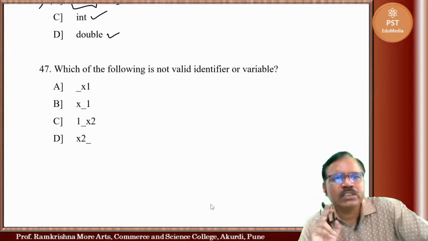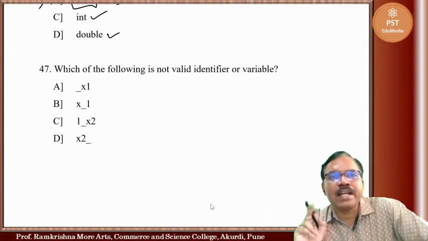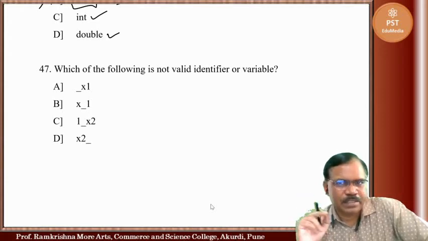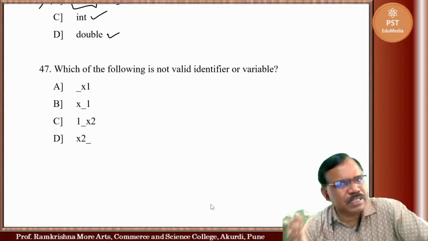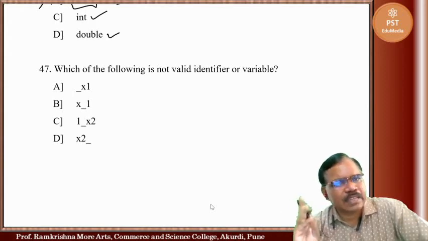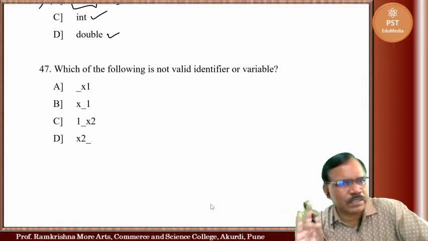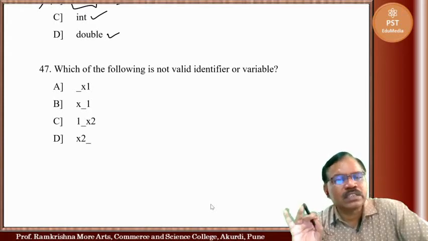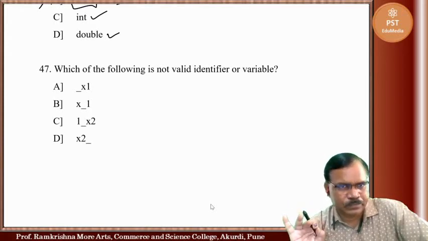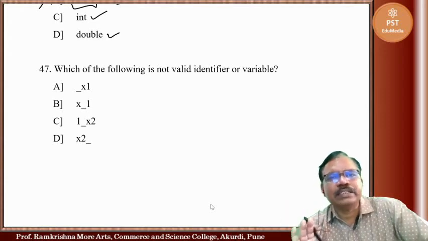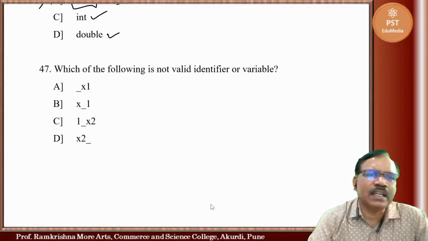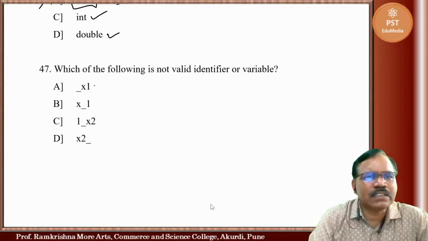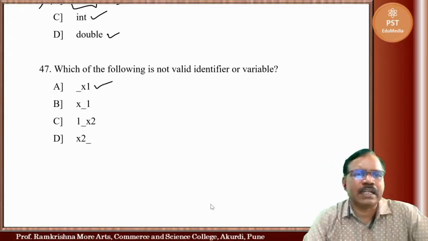Now which of the following is not a valid identifier or variable? Already we have discussed. An identifier means the name given to the variable. It can start with underscore, it can start with an alphabet, but it will not start with a digit. A variable can have a digit in it, but it will not start with one. So the first one starts with underscore, no problem, it is correct.